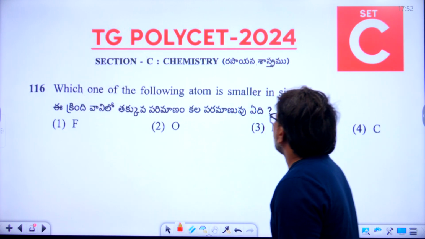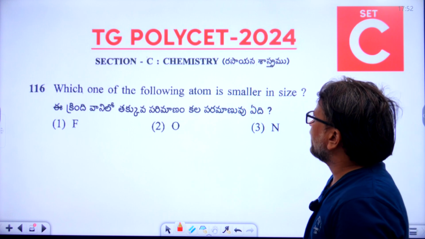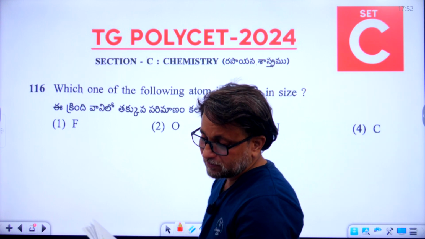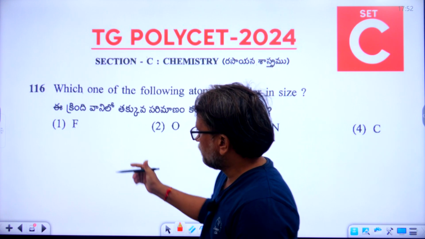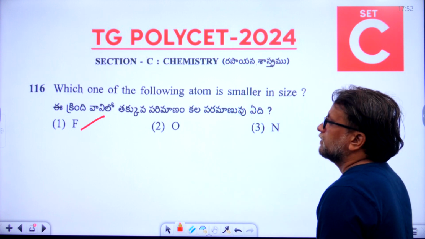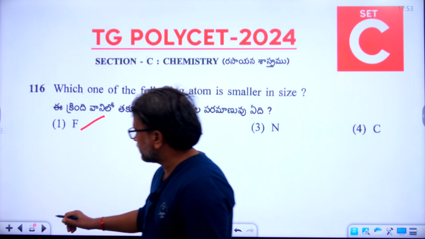Now 116th. Which one of the following atoms is smaller in size? The 116th question, the first option is the right answer, F. Okay, now let's go to the 117th question.